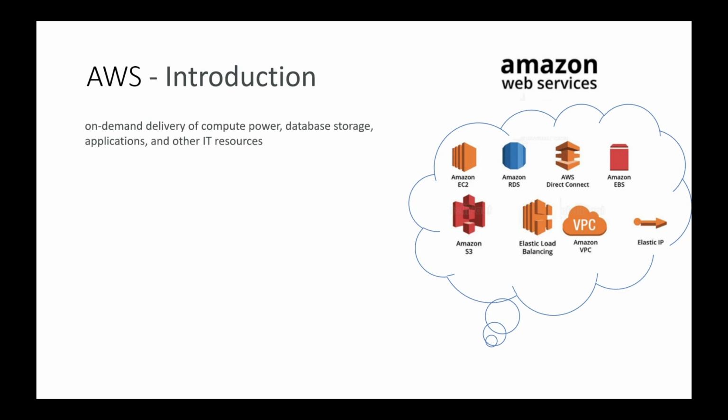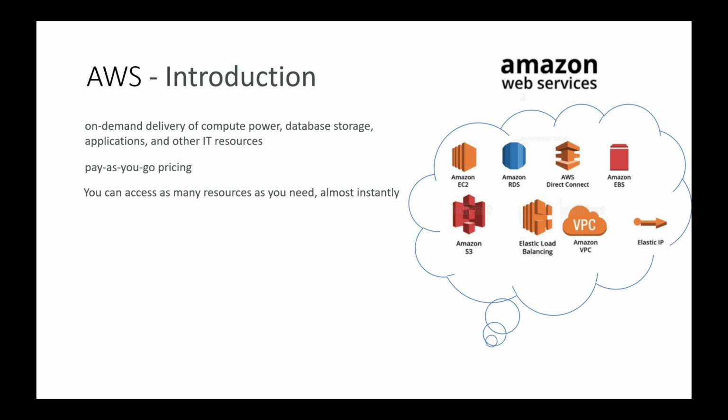So, on-demand delivery of compute power, database storage, applications, and other IT resources. So, based on the demand of the organization, AWS is going to provide the services that they listed here, and the company has to pay for them as they use, like as they go. So it is just like, however much they have used, for that only the organization is going to pay to AWS, to Amazon. So that's what they said, pay as you go pricing. You can access as many resources as you need, almost instantly.